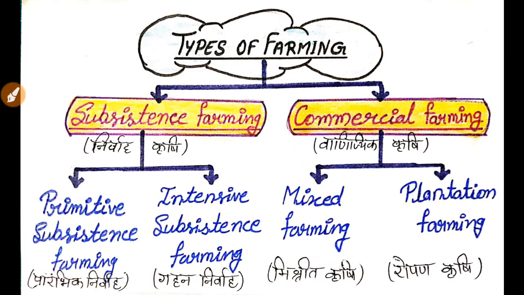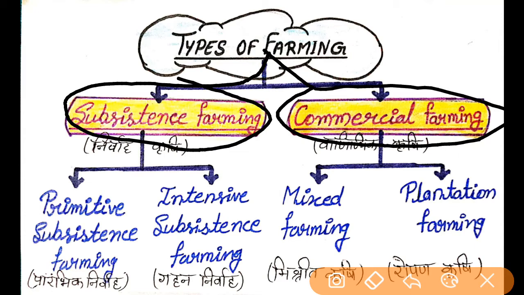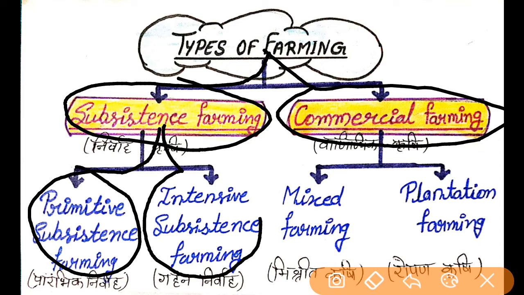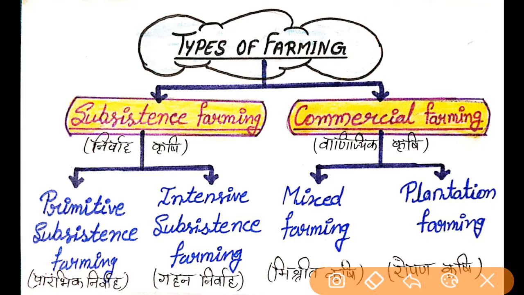Let's move on. Our next topic is types of farming. First of all, we will take a look at the classification of farming. Farming is divided into two categories: first subsistence farming, and second commercial farming. Subsistence farming is also divided into two categories: primitive subsistence farming and intensive subsistence farming. Same with commercial farming, it is also divided into two categories: first mixed farming, and second plantation farming. Now we discuss the definition and features of each type.